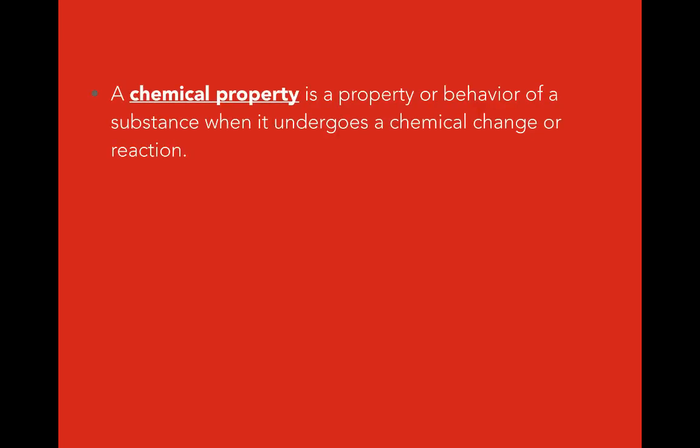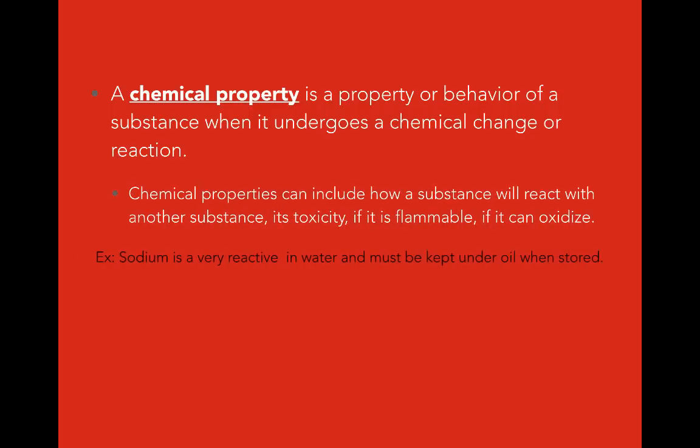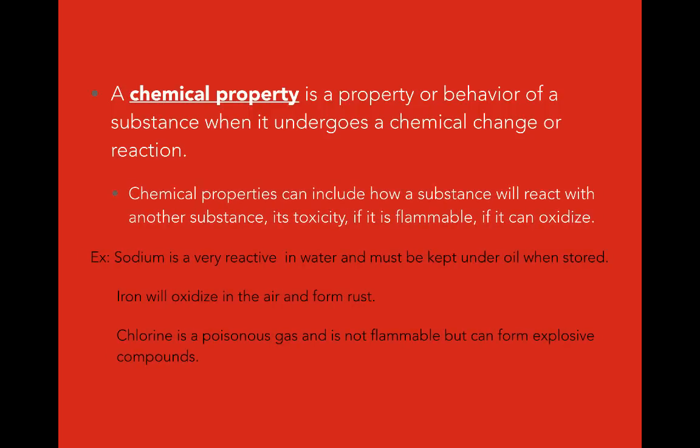Chemical properties are behaviors a substance will undergo during a chemical change or a reaction. These properties are tested and, like intensive physical properties, are constant for each substance. For example, this could be if a substance is flammable or if it will corrode or rust. There's a couple more examples on the slide in front of you.